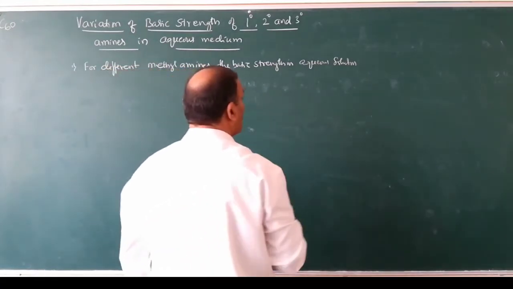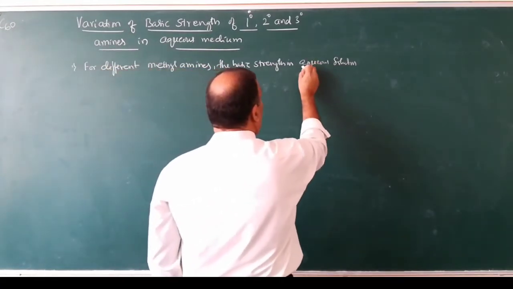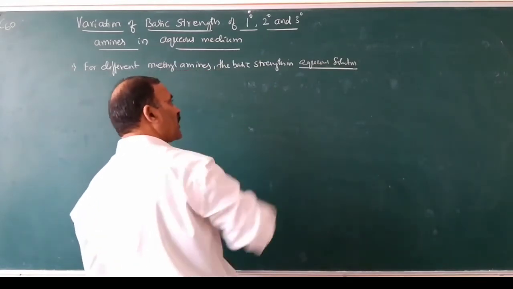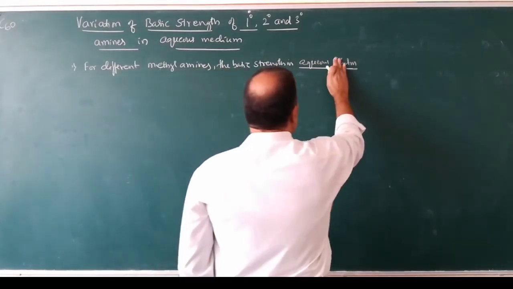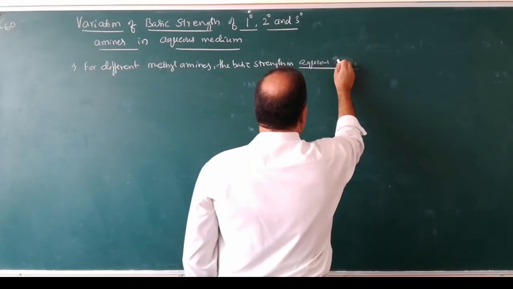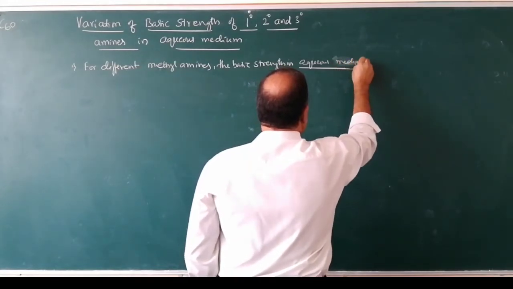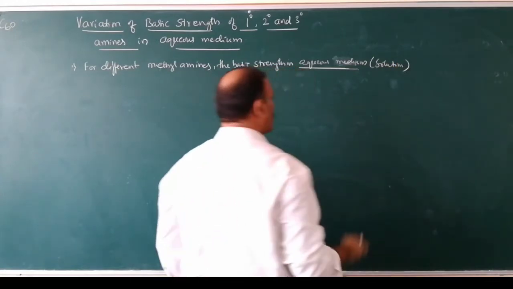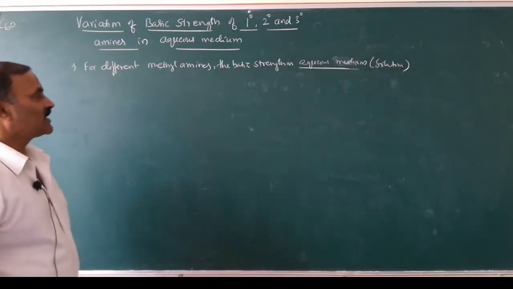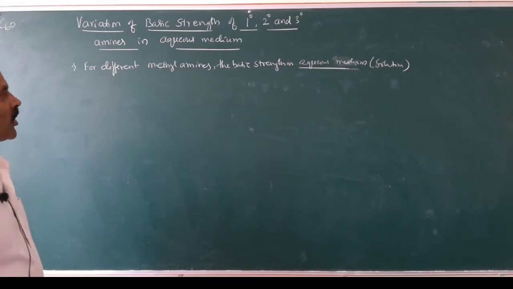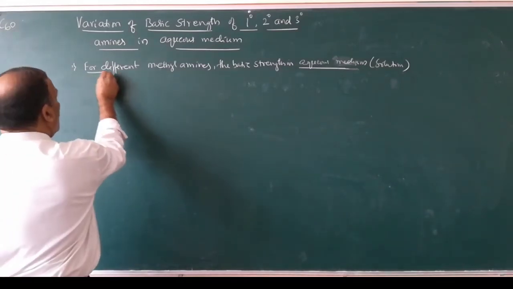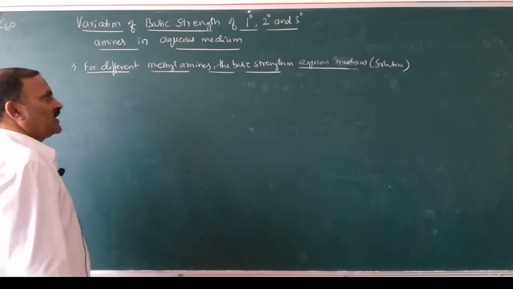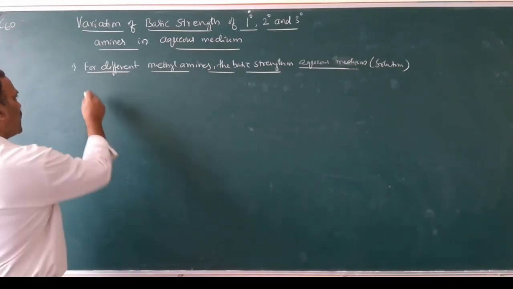So in the examination you have to observe whether it is aqueous medium or non-aqueous medium. You have to note down first whether it is aqueous medium or non-aqueous medium. For different methylamines, the basic strength in aqueous medium is,